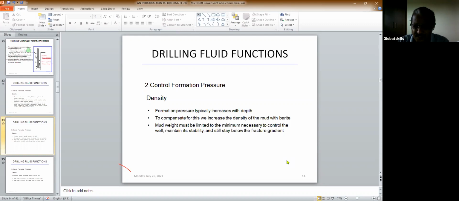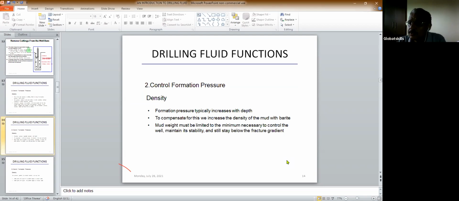Mostly people use barite. The chemical name of barite is barium sulfate. Barium sulfate is a rock. It's a mine product. They take the rock and powder it, and then that powder is added to the drilling fluid. The specific gravity of this barite powder is 4.1 to 4.2 SG.